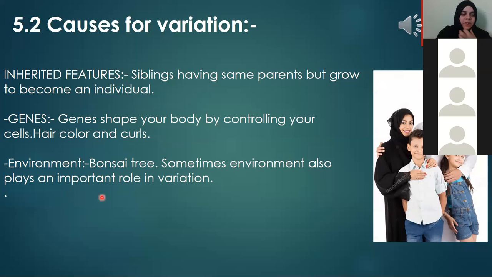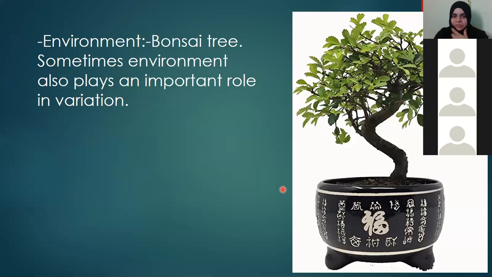Next, going on to environment. Environment also plays an important role. Now, how environment is playing an important role? You know, environment changes. When you are taking an example of a Bonsai tree, sometimes environment also plays an important role in variation. Now this is a Bonsai tree which will grow to a certain height only when it's not providing proper nutrients or proper sunlight.